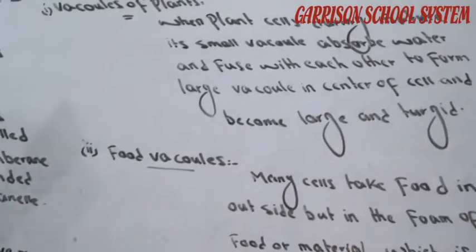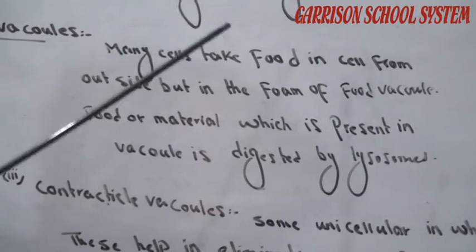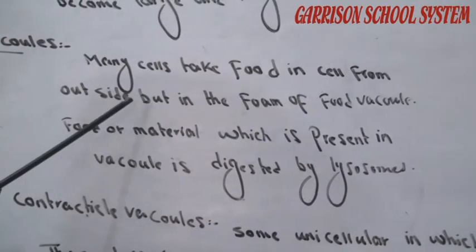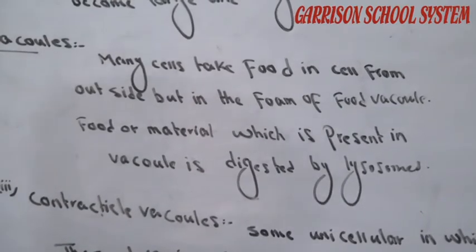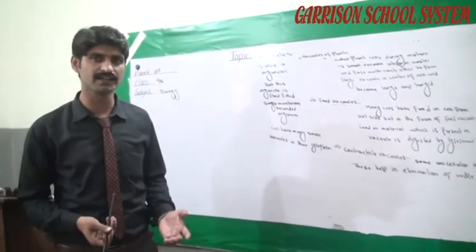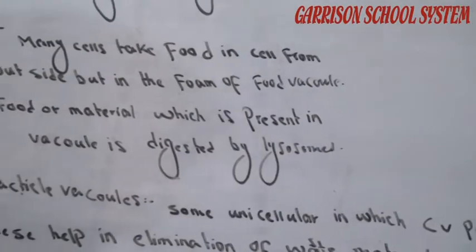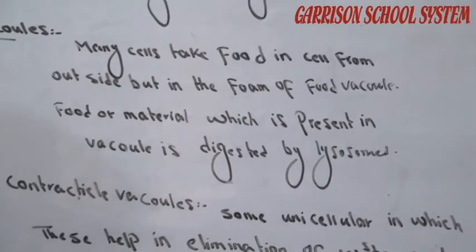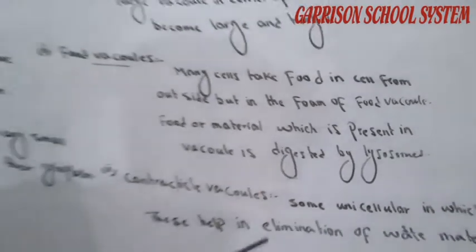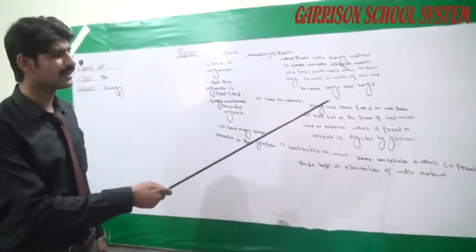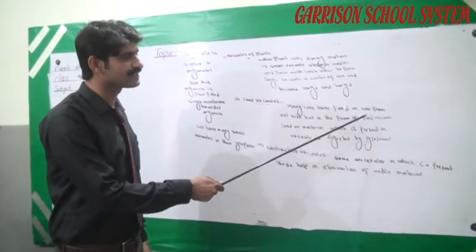Now, food vacuoles. Many cells take food into the cell from outside in the form of food vacuoles. Food or material which is present in vacuoles is digested by lysosomes. These enzymes break down the material present in the food vacuoles.